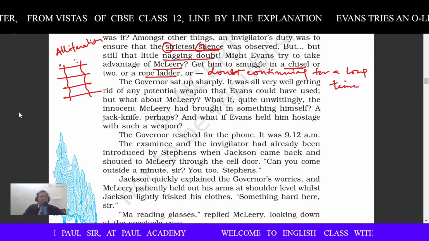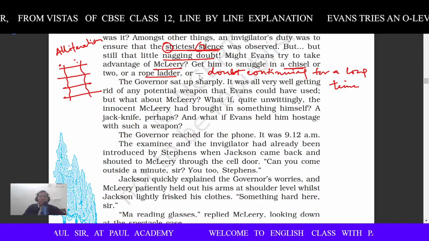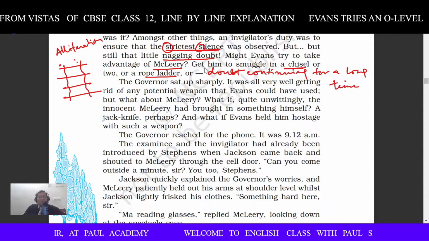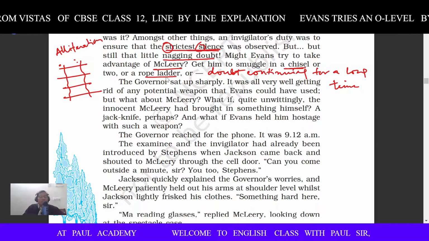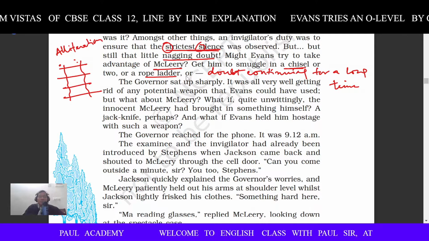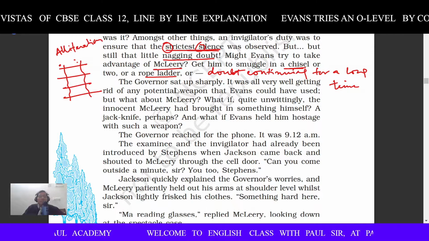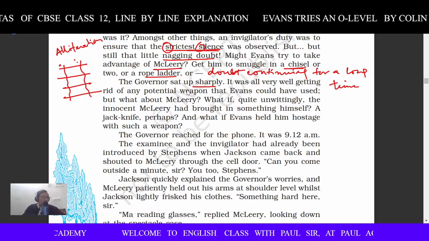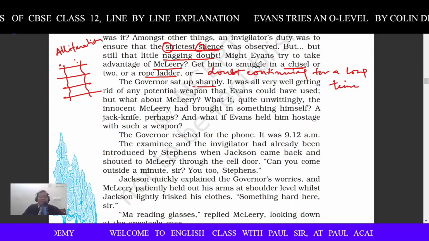So the governor was in doubt whether Mr. McLeery might have got something in his bag or something like that. He might have brought it inside the prison, and Evans could use that one. The governor sat up sharply. Sharply means quickly and steadily.